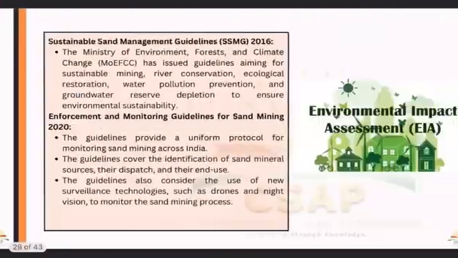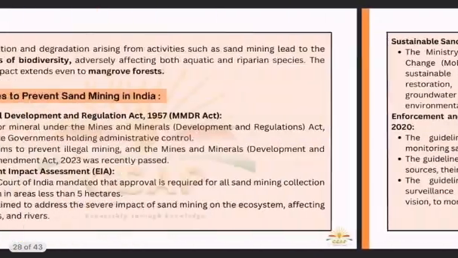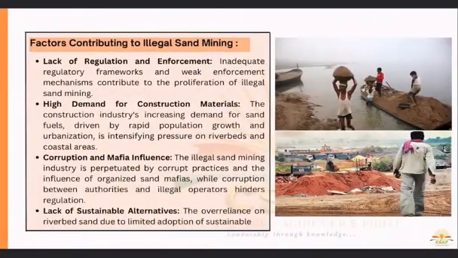Okay, when I say Son River, we can see that this is particularly the Son River, which goes directly from the Bihar area and ultimately joins the Ganga river. So it is a south bank tributary of the main Ganga river. Okay, so what are the factors which can contribute to illegal sand mining?